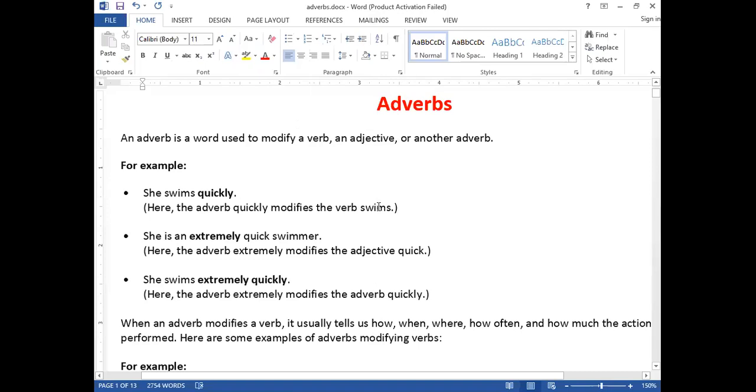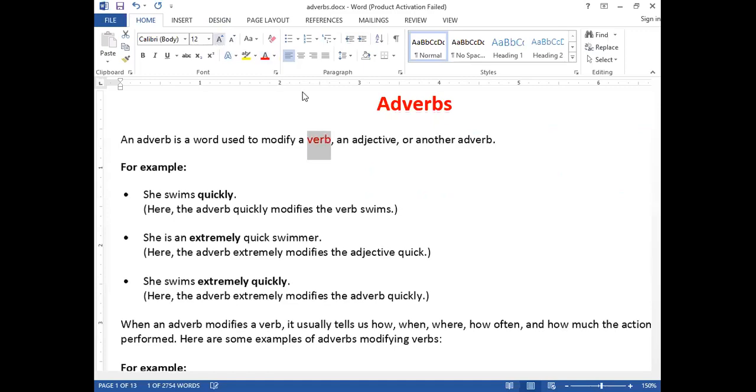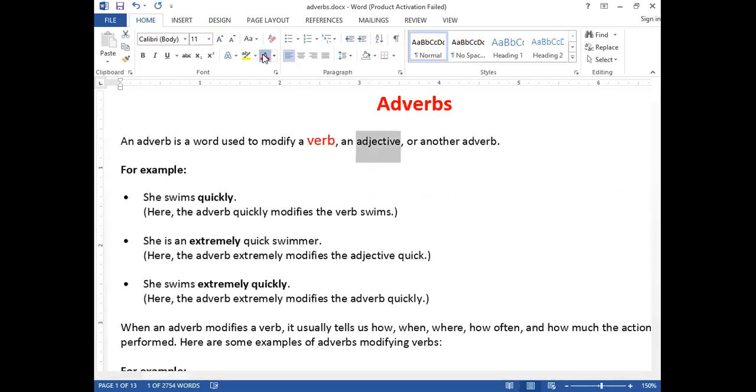Clear? Adverbs. It can be one word, and it can be a group of words. An adverb can be a single word. Clear? It can be one word, and it can be a group of words. It is used to modify three things. How many things? Three. It is used to modify a verb, it is used to modify an adjective, and it is used to modify another adverb.